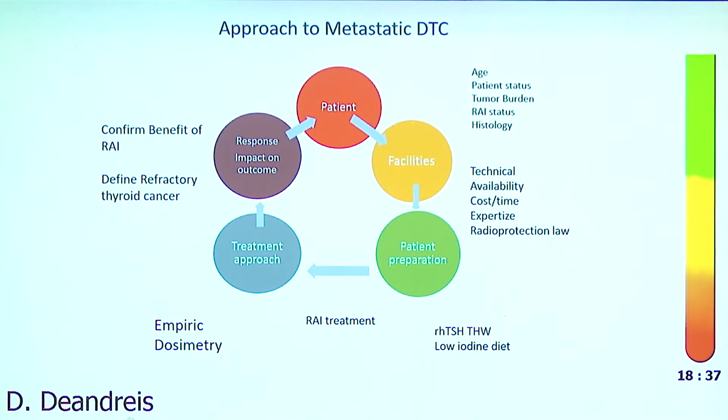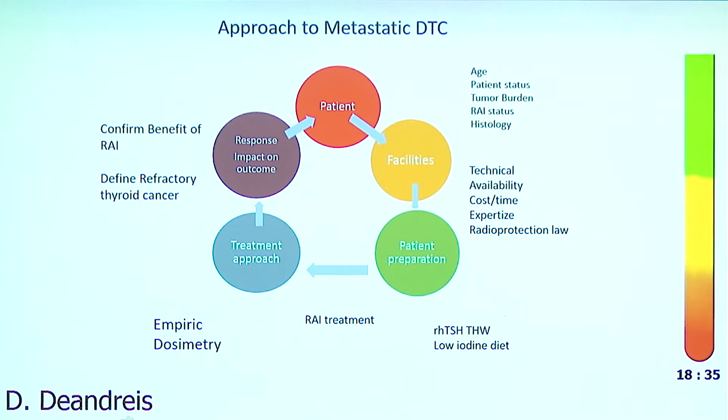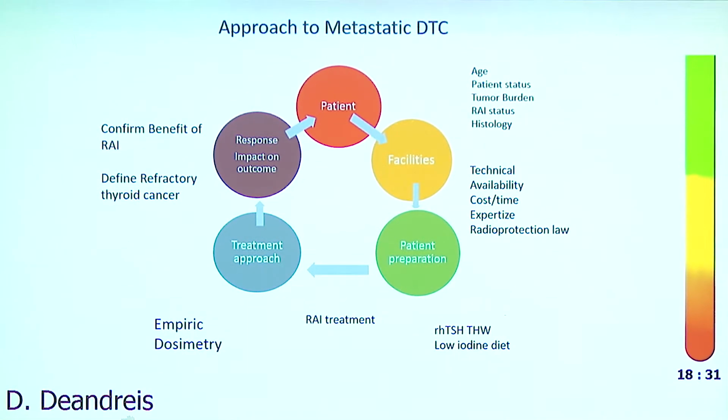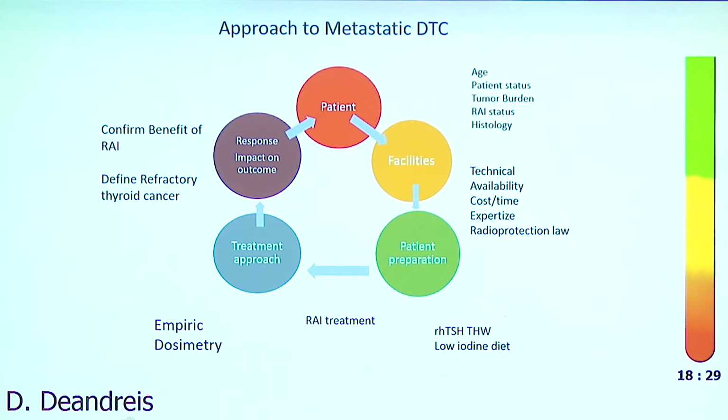So the approach to these patients is like a circle. We start from the patient characteristics at the beginning, so we have to know which kind of disease we are going to treat, and then according to the facilities, the technical availability, the expertise of each center and radioprotection law, we decide which is the best radioactive iodine treatment for the patients.